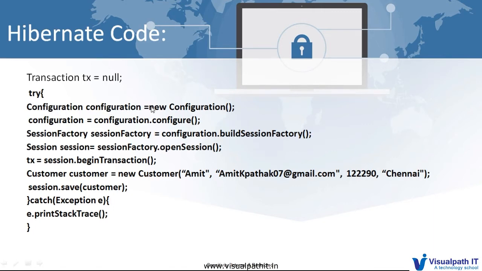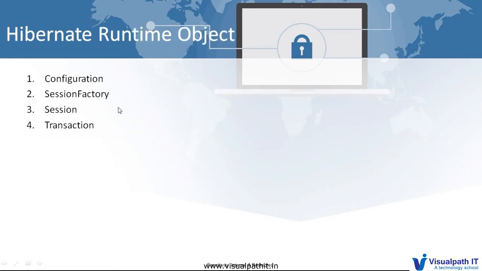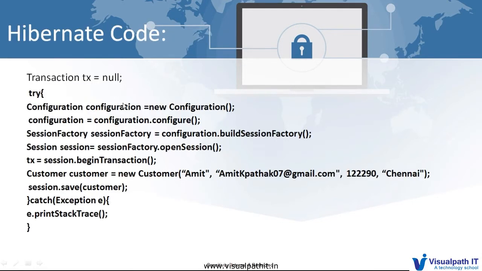Here, configuration is the class. We are calling configuration equal to new configuration, through which the configuration object is created. After that, through that configuration object, we are calling the configure method. Some operation will happen here, and we will explain after the lab how the life cycle goes and what the configure method is doing. For now, we just need to understand that through new configuration we created the configuration object, and after that we call configure. Then, on the same configuration object, we call build session factory, and through that the session factory object is created.